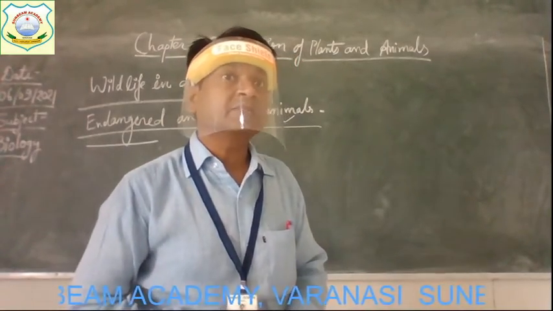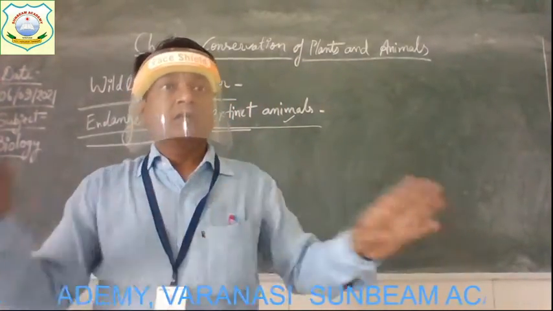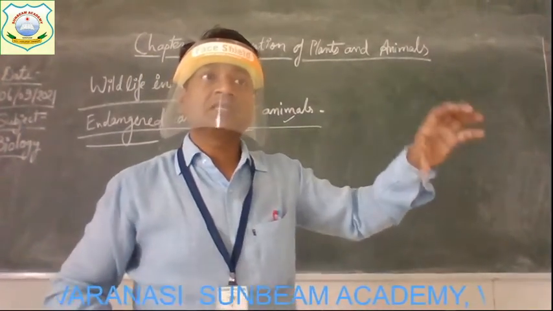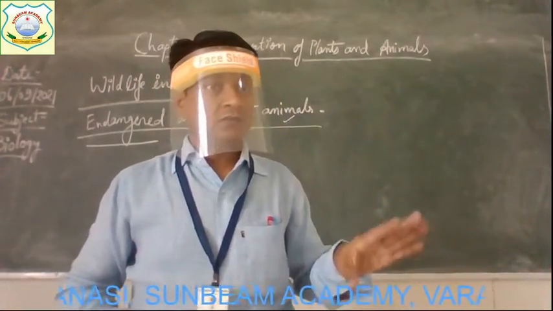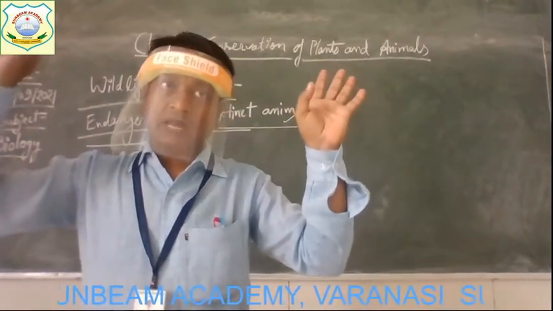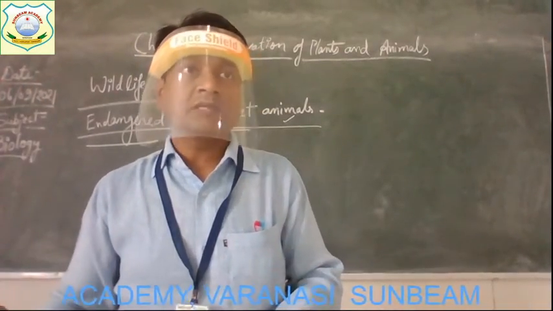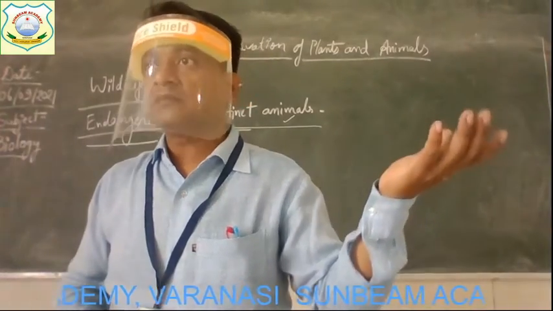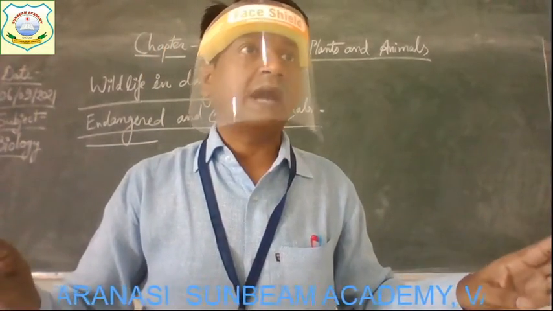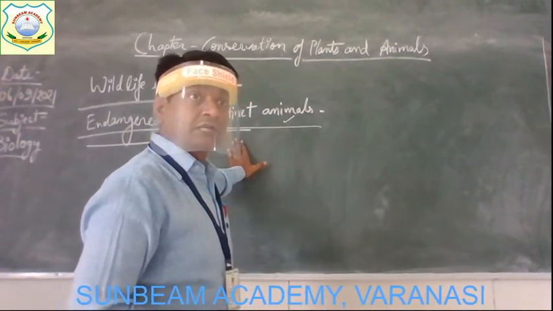So extinct animals means those groups of animals, those species of animals, of whom no member is alive. So that species is kept in the category of extinct. No one is alive of that species. We have only their photographs from the past. We have only their what? Information written in books in the past, and we have only their fossils that we obtain from rocks and other places. But no one is alive of that species. So that species is termed as an extinct animal. Such animals are extinct animals.